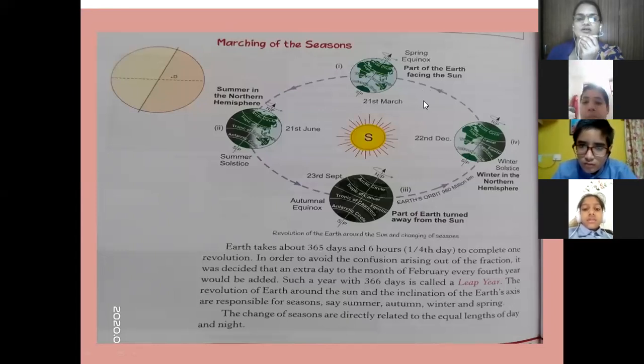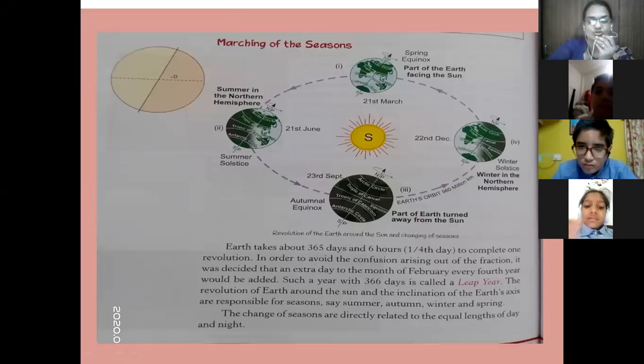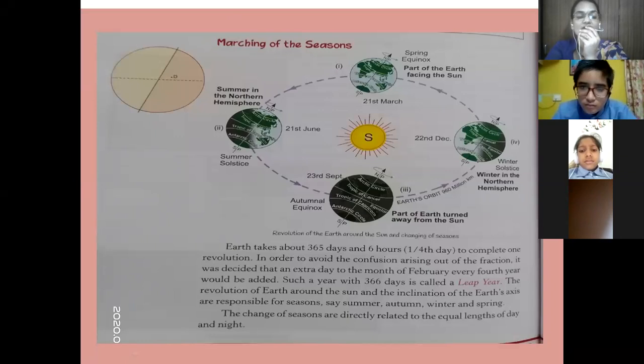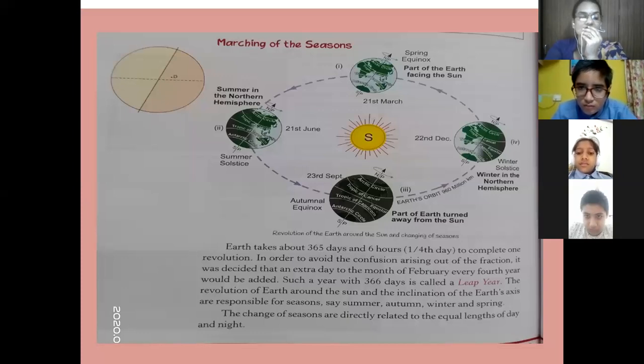So this is the marching of seasons. See why this happens, students. In the northern hemisphere it's summer, then in the southern hemisphere it's winter. Why does it happen? It happens because the Earth is tilted at an angle of 23.5 degrees to its plane of rotation. So the seasons change.